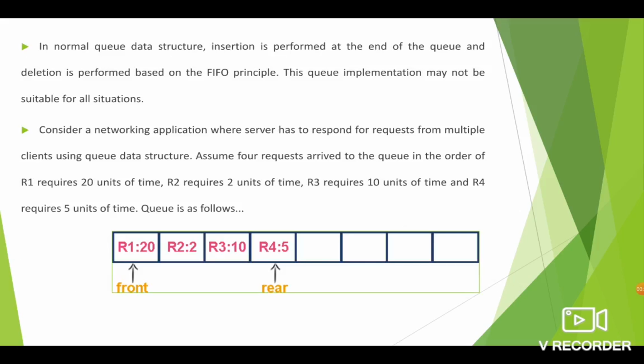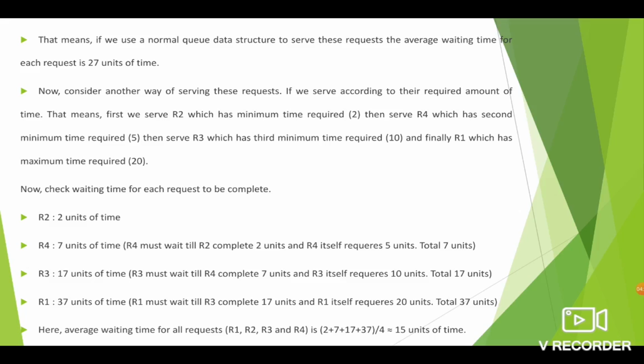The next shortest request is R4. So R4 must wait for R2, that is 2, plus the completion of R4 requires 5 units of time. So totally it requires 7 units of time.